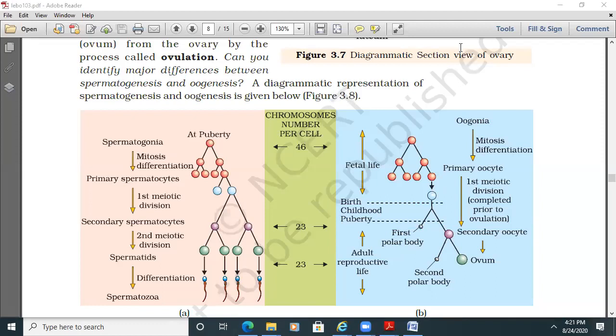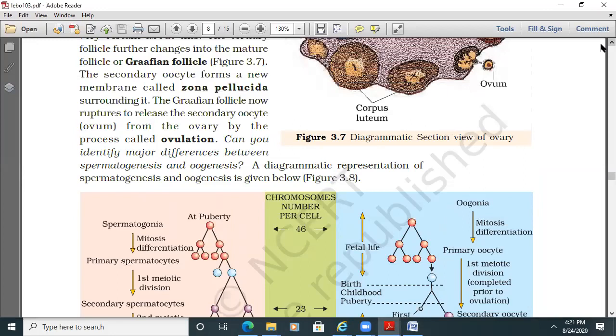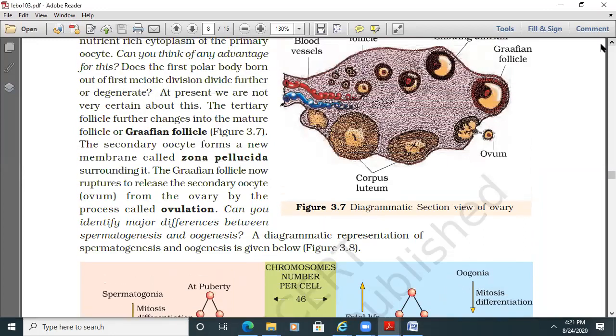So let's continue here. The first meiotic division is over, which forms the first polar body, and the first polar body is going to degenerate. That we need to answer. At present we are not very certain about this. Does the first polar body, born out of the first meiotic division, divide further or degenerate? At present, we are not very certain about this. We don't have a complete idea on that.